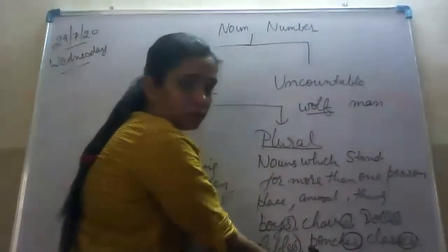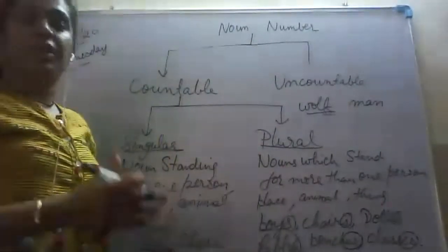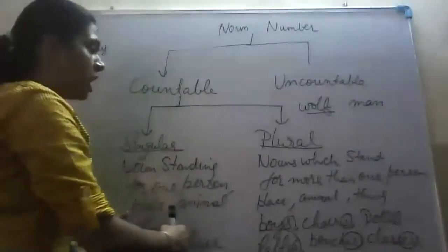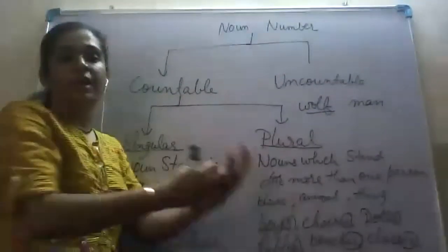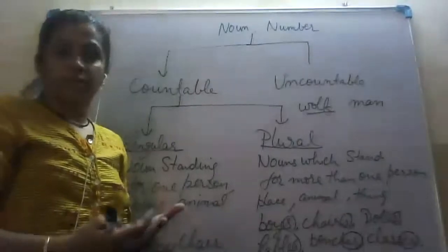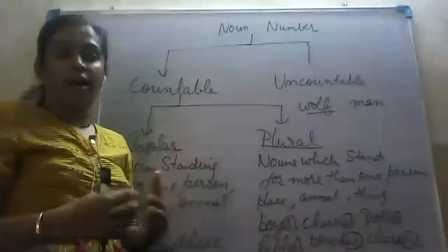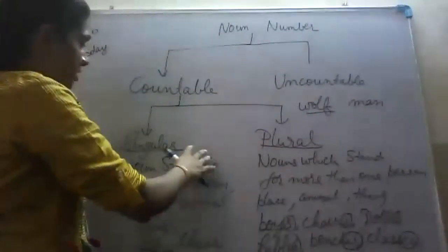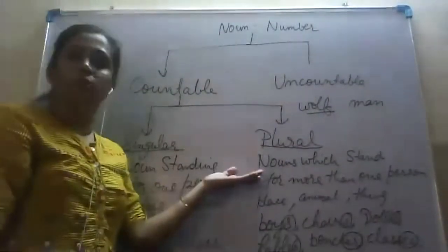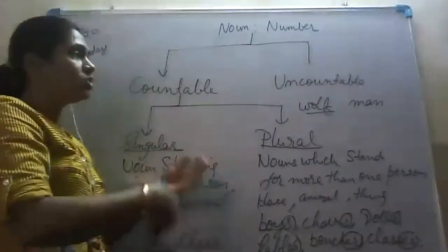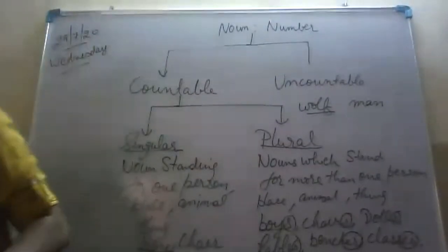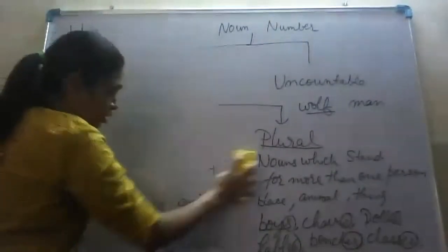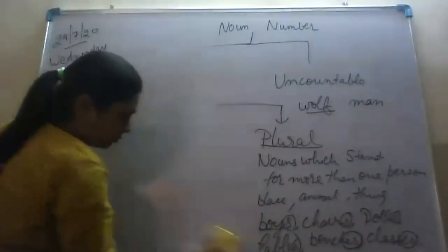So, by these examples, we come to know that we can change the singular noun into plural noun by following certain rules. Which means we have to follow certain rules by which we can change the singular noun into the plural noun. And this will be our next topic, which we will be covering, that is, how do we change the noun from singular to its plural form.